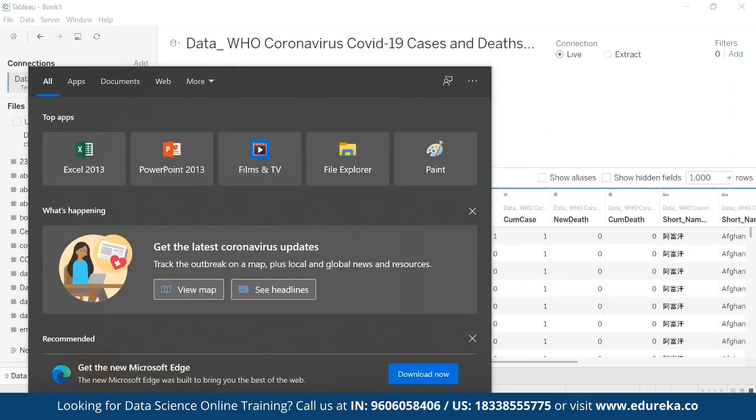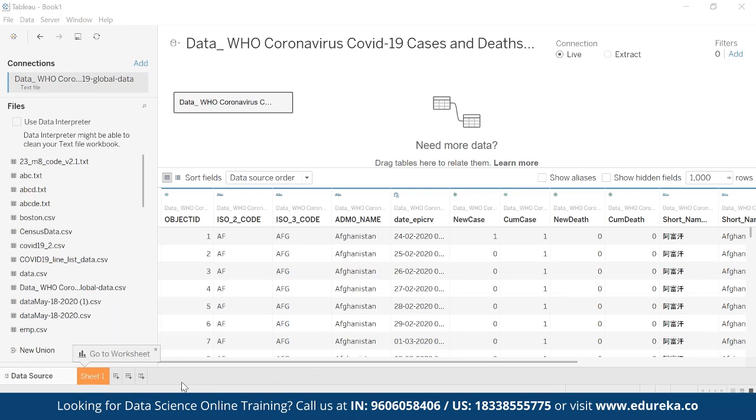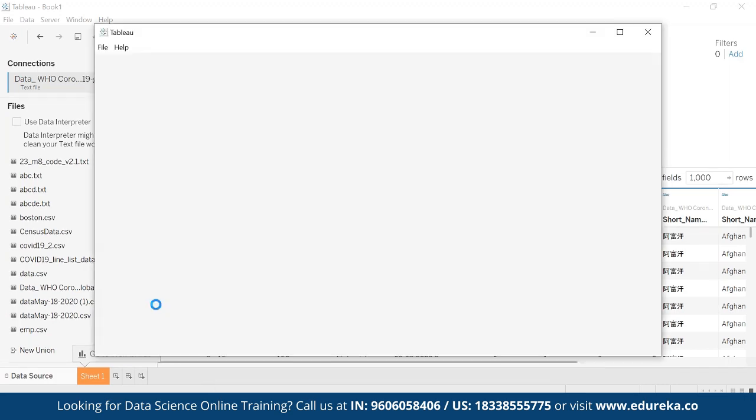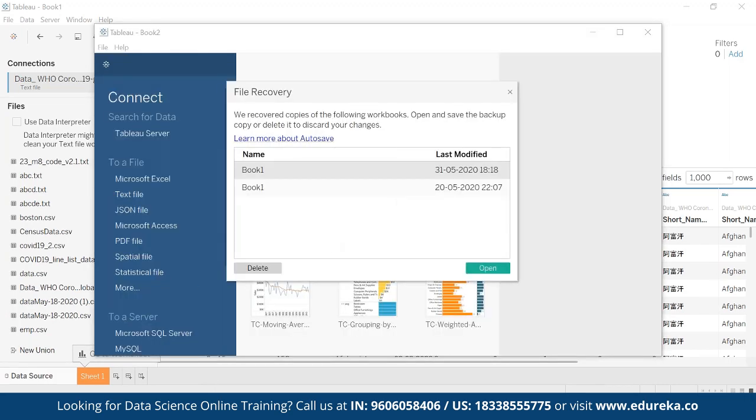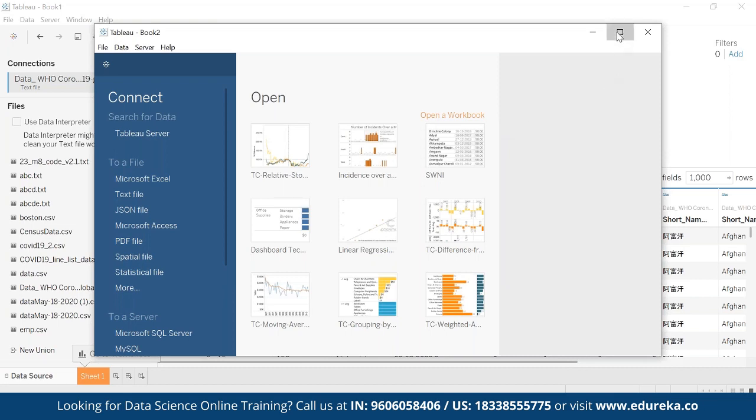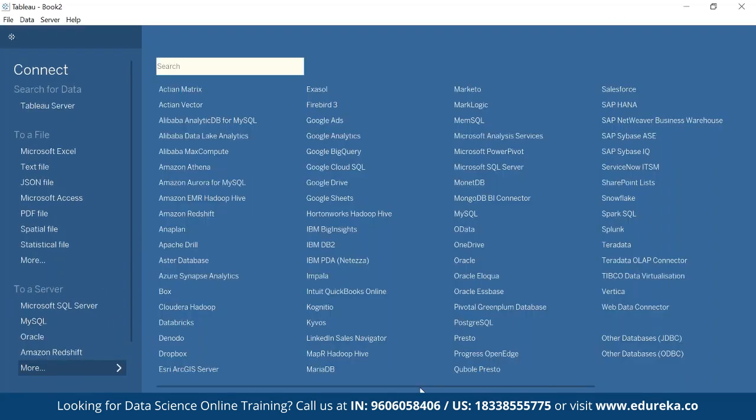Now, if you see the very first page, I did not explain the first page. I'll go to the first page again, and you can see that I have a professional edition of the software, and I can connect to various different data sources. As I mentioned, it is very flexible. I can connect to any data source. Name any database which you know and it is not present here. Everything is present here, right? So that is the power of this software. The connectivity which we have with different data sources is amazing.